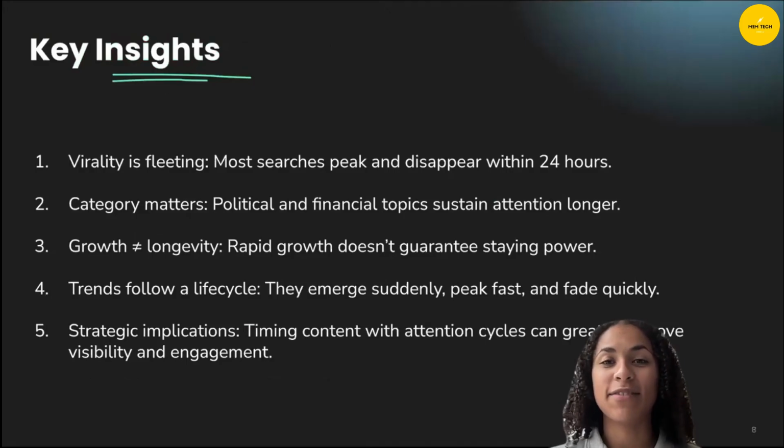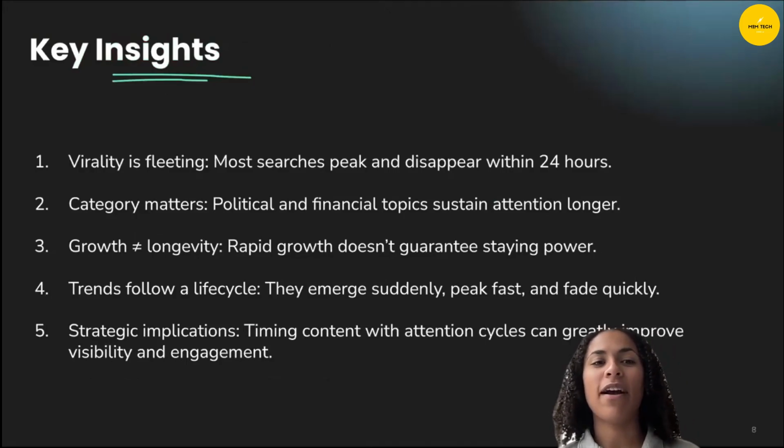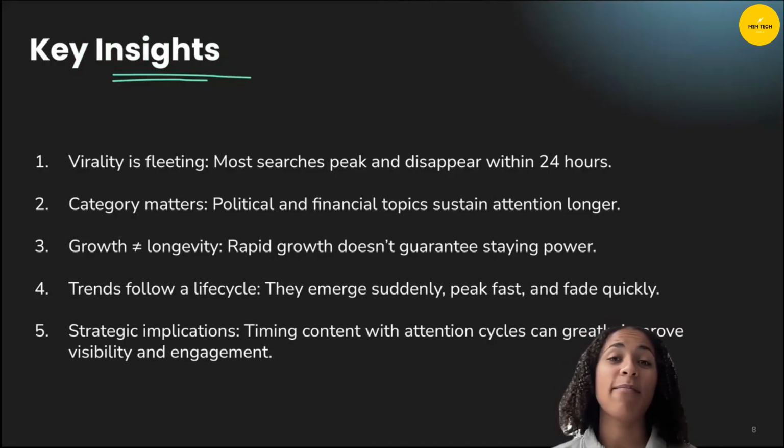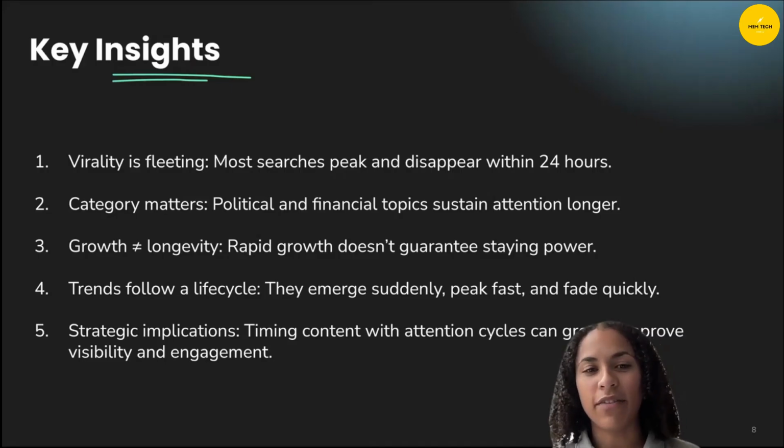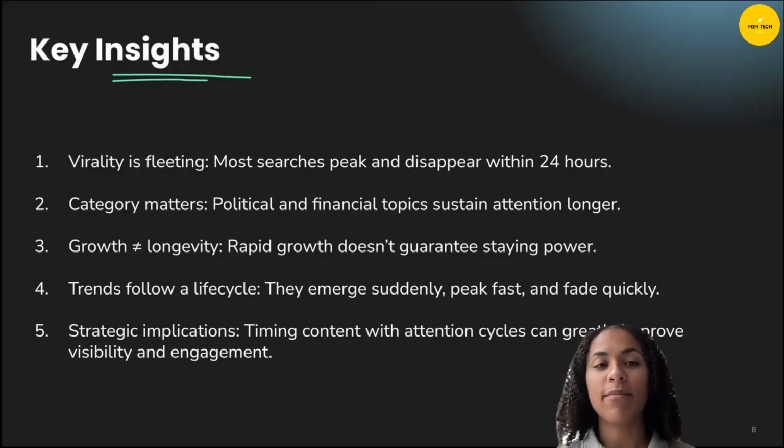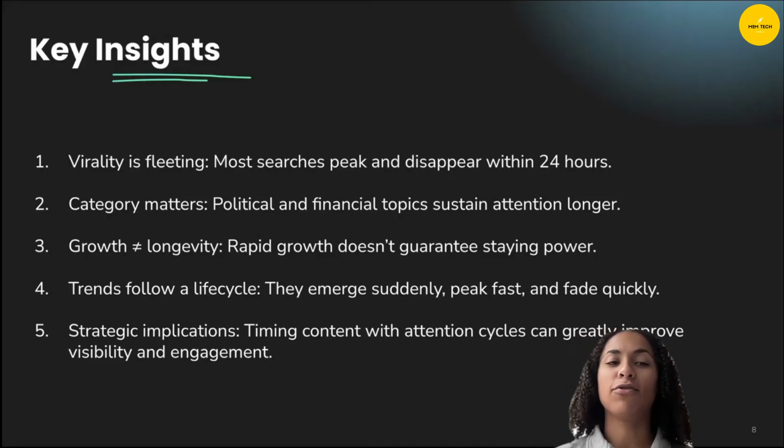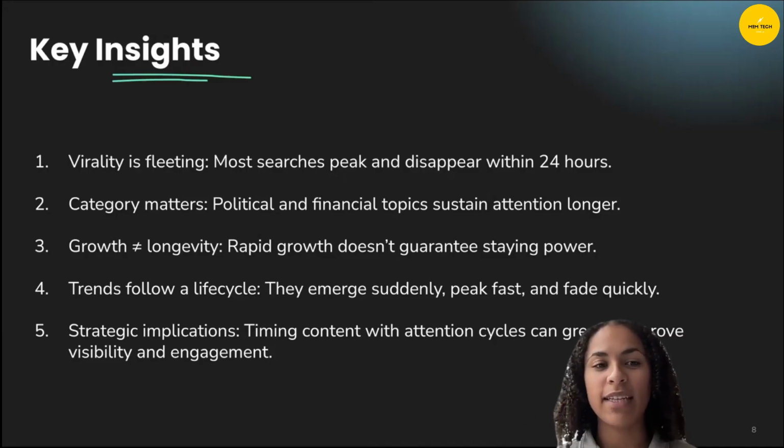So some key insights from this analysis. First of all, virality is fleeting. Most searches peak and disappear within 24 hours, so less than 1 day. The category matters. So political, financial topics sustain attention much longer. And growth does not equal longevity. So rapid growth doesn't guarantee staying power. I also found that trends follow a life cycle. They emerge suddenly, peak fast, and then they fade quickly.